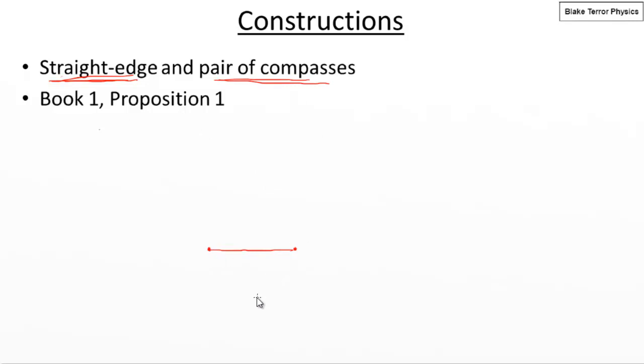We've already got one side of the triangle marked out here with these 2 points and a straight line. So we set the width of the compass: we put the point on one of the dots and we set the pencil on the other one of the dots. So we've opened up our pair of compasses so that the extent is the length of that line. We can then mark on a circle based on, say, the left-hand point. So say we were going to now come round and draw a circle which has the centre of the left-hand point. So wonderful, we've drawn that in.